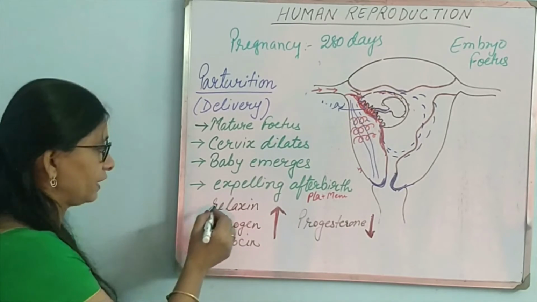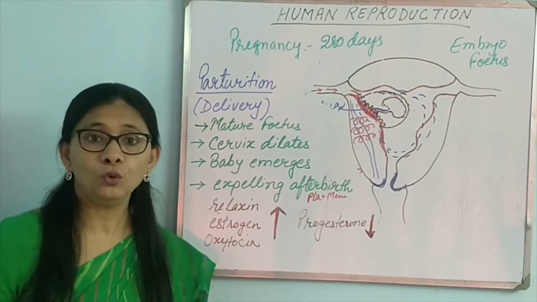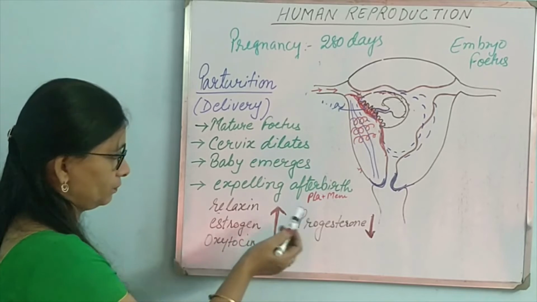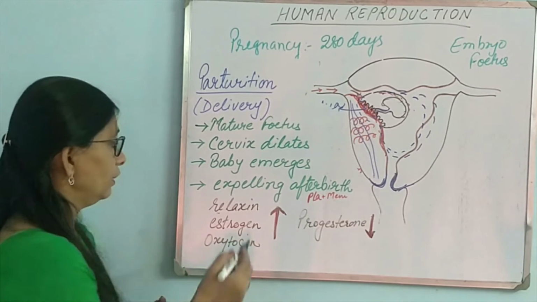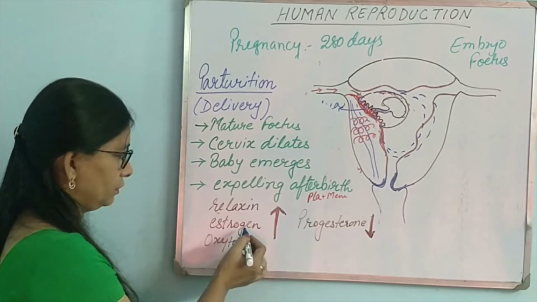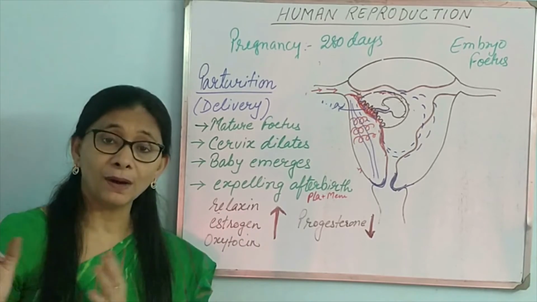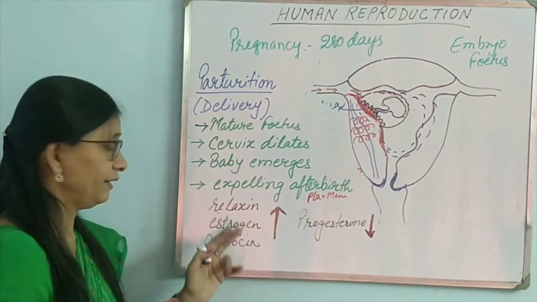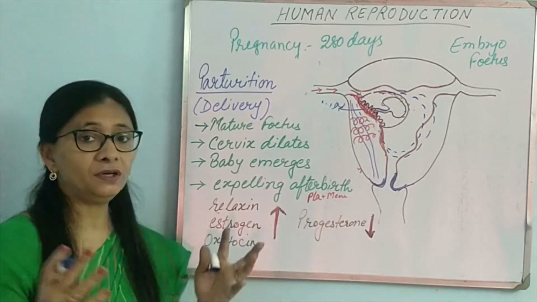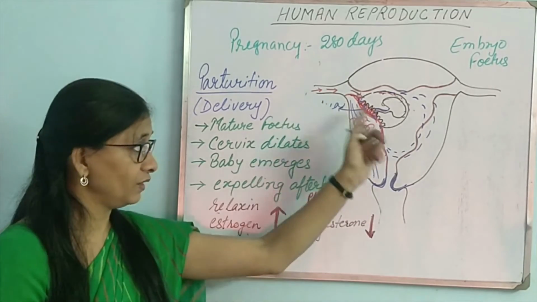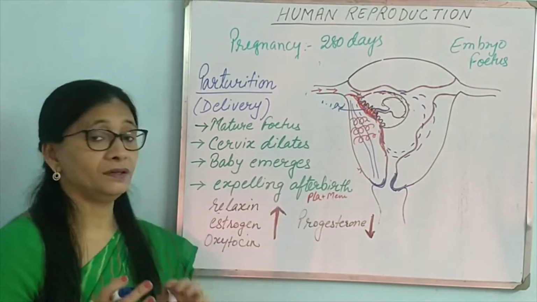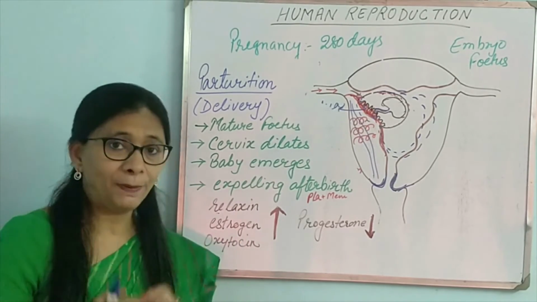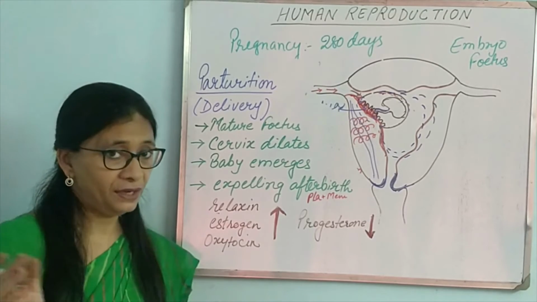Now here we have to understand the role of the hormones. There are a few hormones which are involved. These hormones are relaxin, estrogen, progesterone, all this. So relaxin and estrogen, these two hormones are released during the later part of the pregnancy when parturition is about to happen. Relaxin, you know the function. Estrogen contracts the uterine muscle, because once the development is complete, then the myometrium needs to contract vigorously so that it can expel the baby. And in this process, estrogen helps.